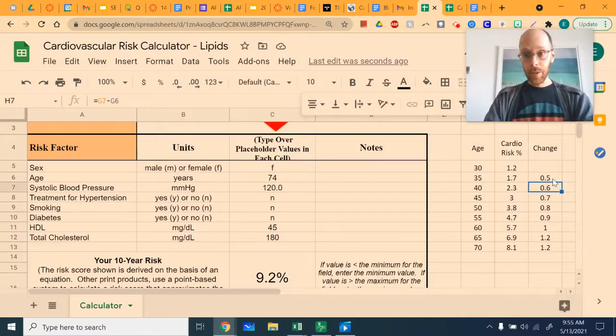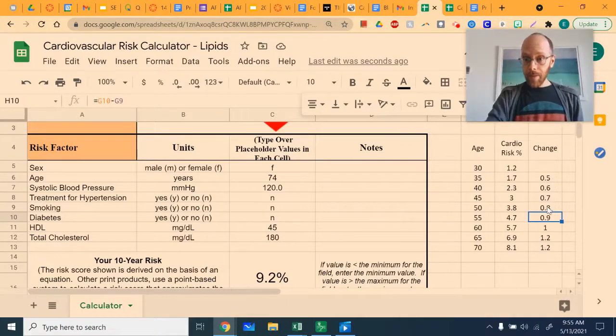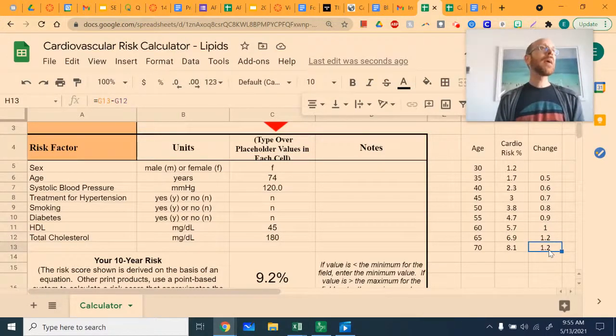But the next 5 years, it goes up by 0.6%, and then 0.7%, and then 0.8%, and then 0.9%. So with each 5-year interval of her life, the amount by which her risk is increasing is getting bigger itself, right? Every single year, and then 0.1, and then 1.2, and then I guess it went up by the same amount that last year.